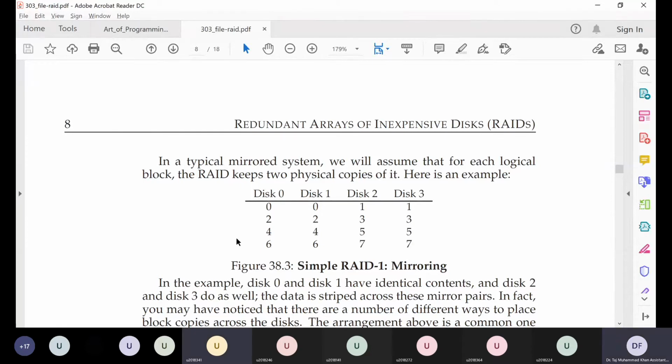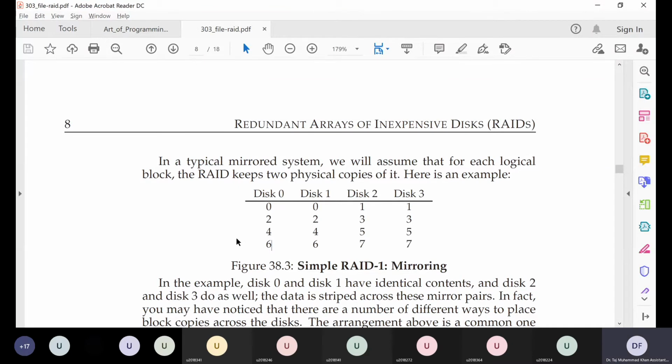In RAID level 0, we used 4 hard disks and it increased our capacity 4 times. But in RAID level 1, we are using the same 4 hard disks, but it increases our capacity only twice. So the increase in capacity is less compared to RAID level 0.